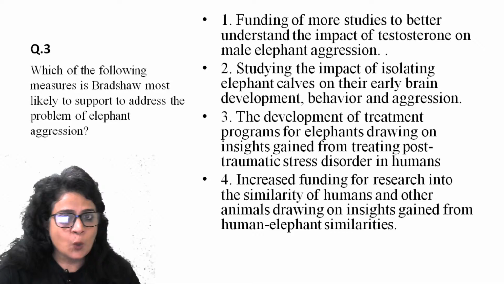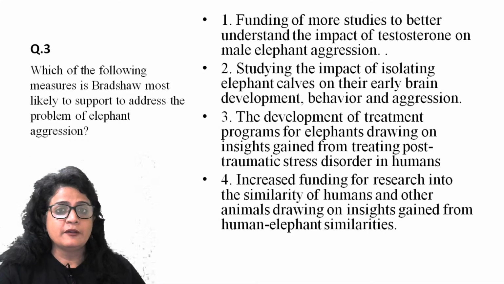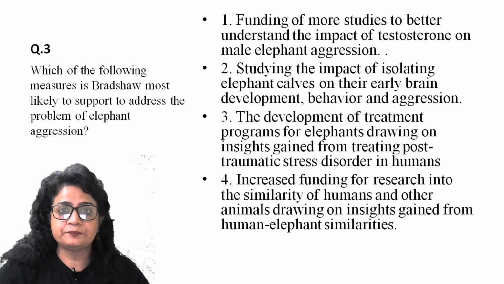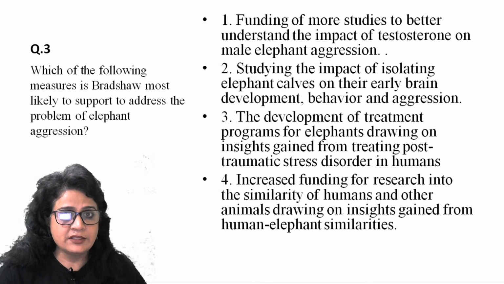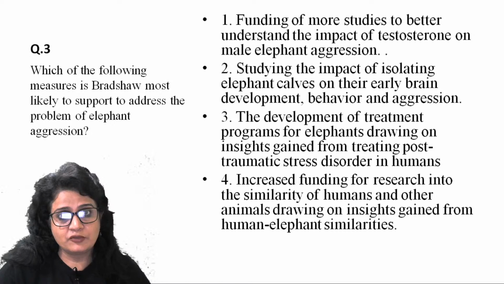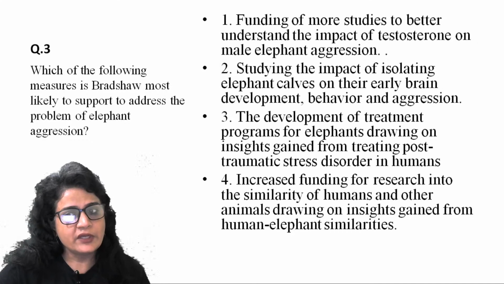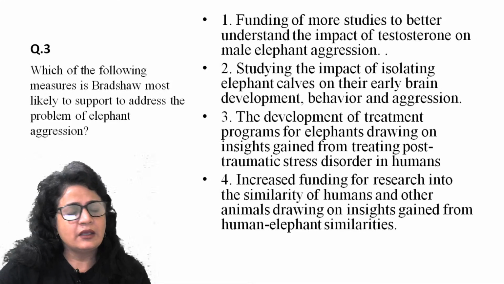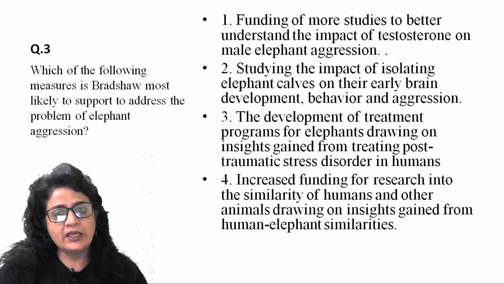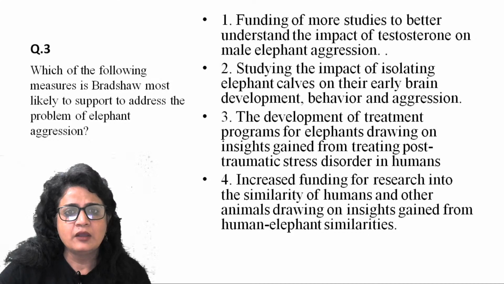in humans. Let's hold it, because if she is very sure and certain about the similarity of post-trauma behavior of elephants and children, and she finds extreme similarities between the behavior, possibly this is something that she would like to address, right? Or she would like to propose. Fourth, increased funding for research into the similarity of humans and other animals drawing on insight from brain research. She hasn't talked about any other animal research, right? So that's also out of scope. The third is the answer.